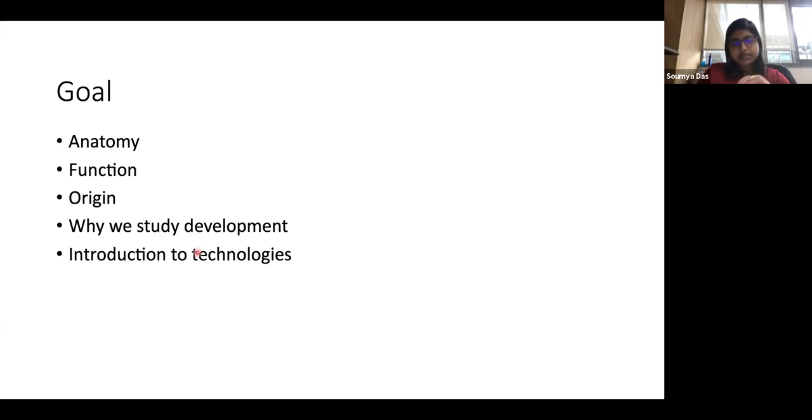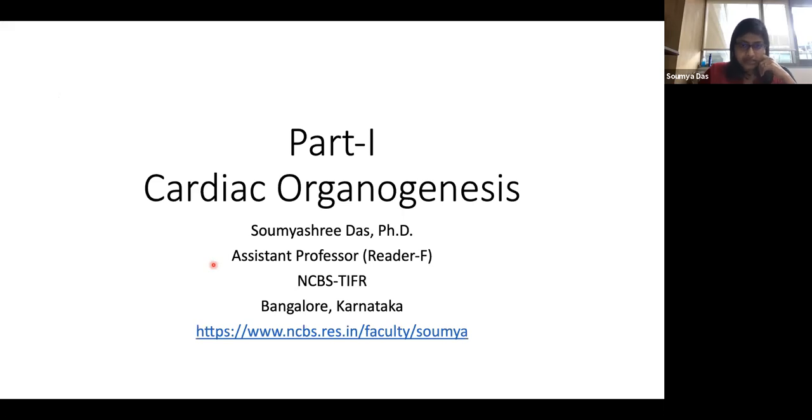And then once in a while, again, I'll be introducing some new technologies that some of you might be interested in knowing how it works and how you can use it to study different aspects of development. So these are some general goals that I have set, and hopefully I meet them. Okay, so moving on to part 1, which is cardiac organogenesis.